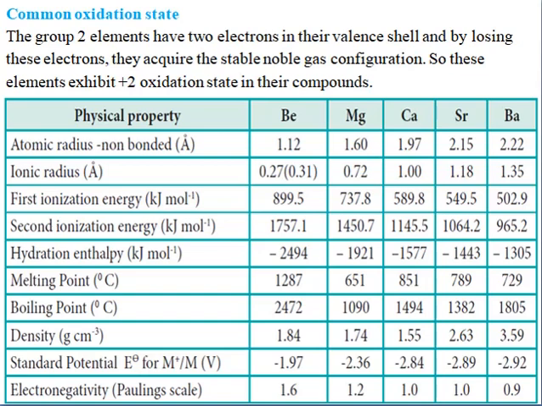Because when losing one electron itself, they will attain the octet. So it is very difficult to remove one more electron from them. But here you can see the second ionization energy also, comparatively, it is not more as we expected. So why is it so? Let us see at the back.